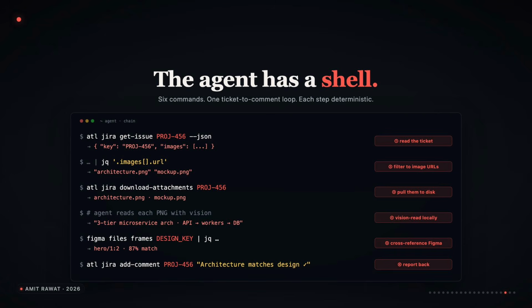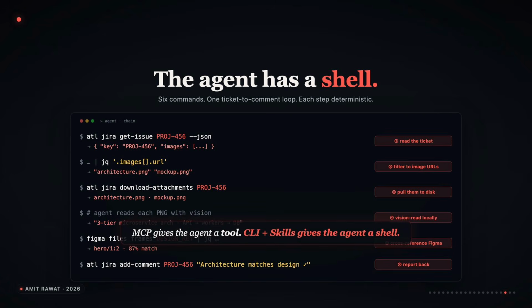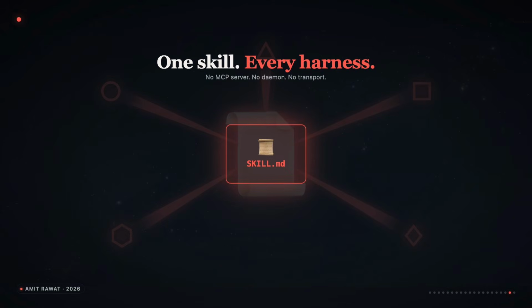The agent does not have a tool. The agent has a shell. And a shell is a much bigger room than a tool. The thing I want you to take away is this. That same skill file, that same CLI, plugs into every agent harness. Claude Code reads it. Cursor reads it. OpenAI's Codex CLI reads it.